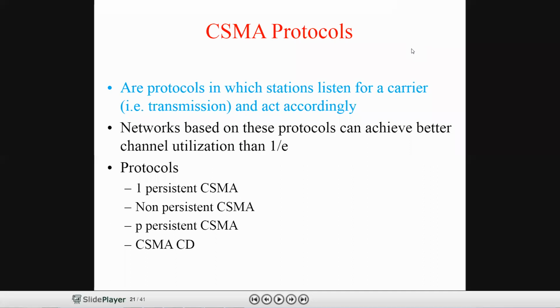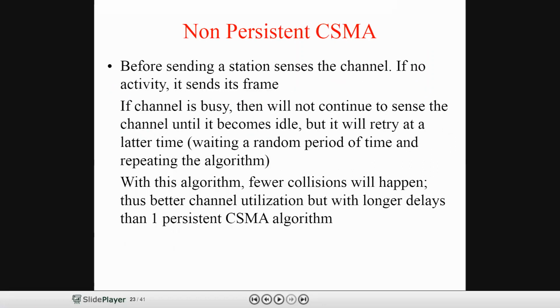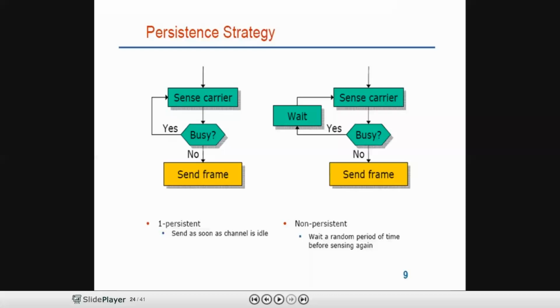Coming to the protocols of CSMA, we have the following protocols. First one is one persistent CSMA, non-persistent CSMA, P persistent CSMA, and CSMA with collision detection. Now, let's take a quick look at one persistent CSMA and non-persistent CSMA.